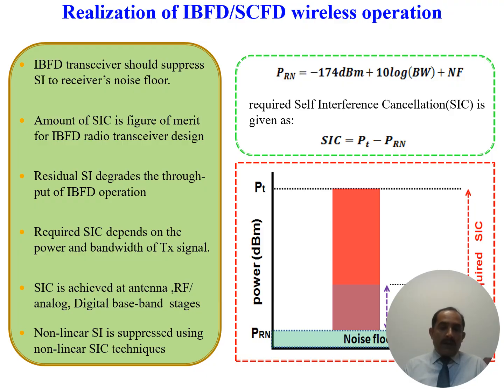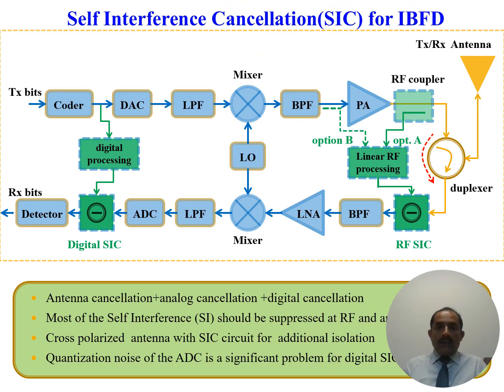But in a practical system, there will be self-interference, so the achievable throughput or spectral efficiency will be reduced. The required SIC level depends upon the power and the bandwidth, as mentioned earlier. SIC is achieved at the antenna stage, the analog domain, and the digital stage after analog-to-digital conversion. Nonlinear self-interference can be suppressed by nonlinear self-interference cancellation circuits.